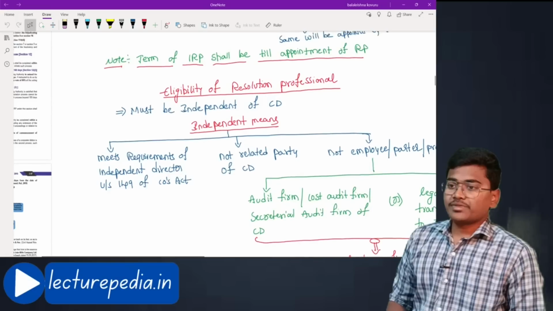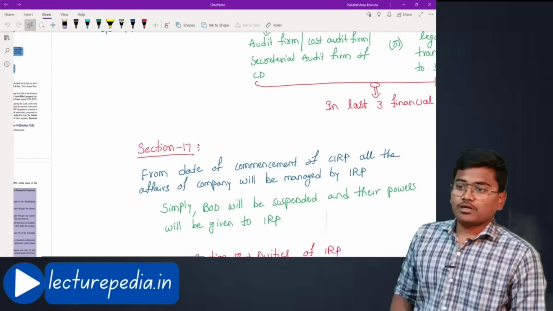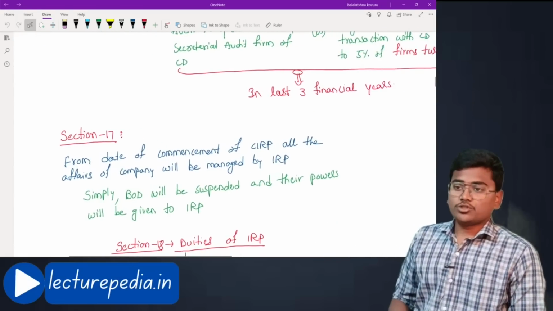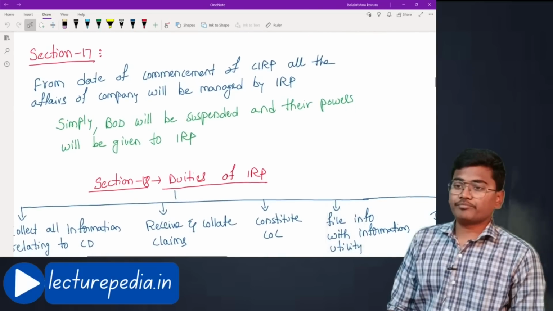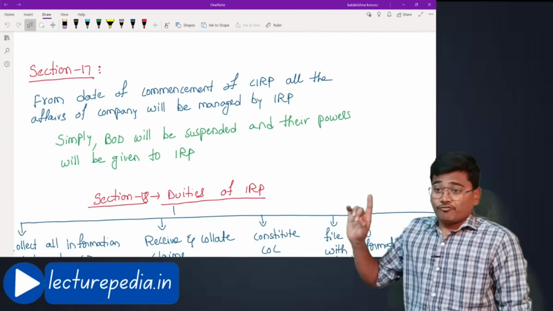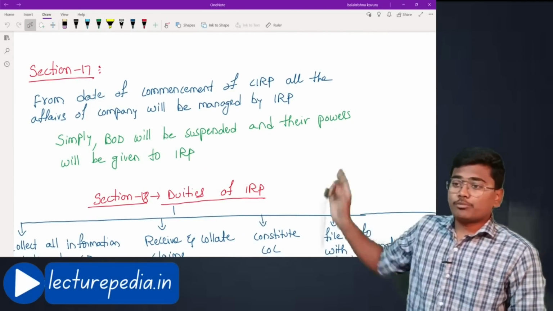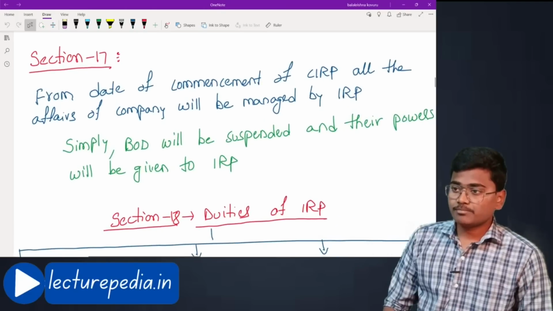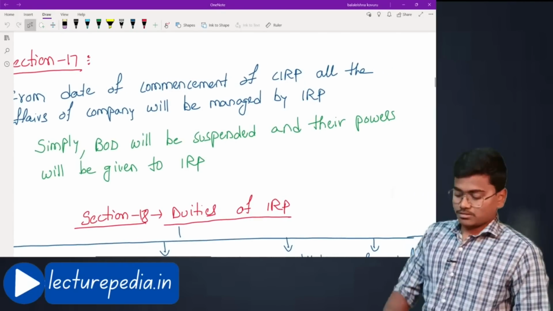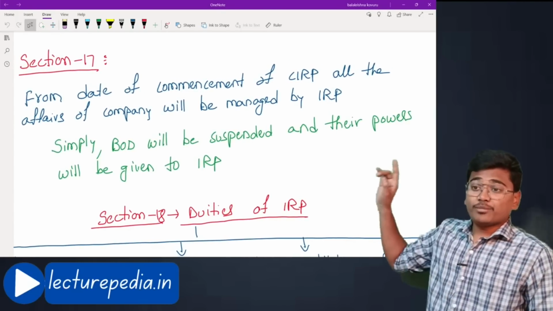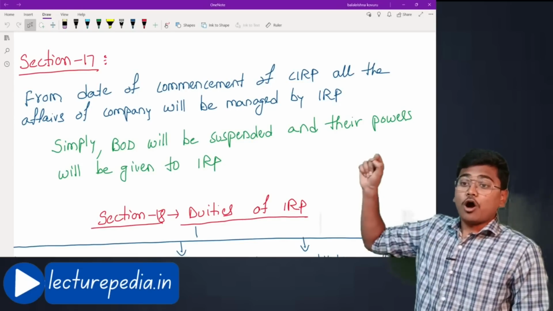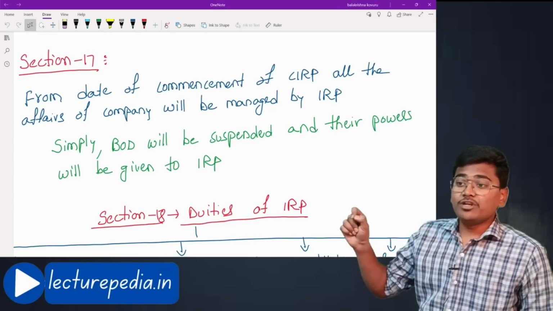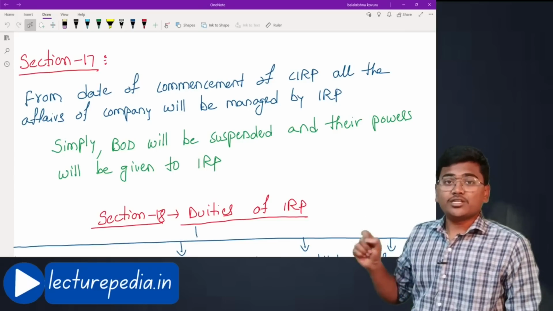That was the eligibility criteria for a resolution professional. Moving to section number 17. From the date of commencement of the corporate insolvency resolution process, all the affairs of the company will be managed by the interim resolution professional.